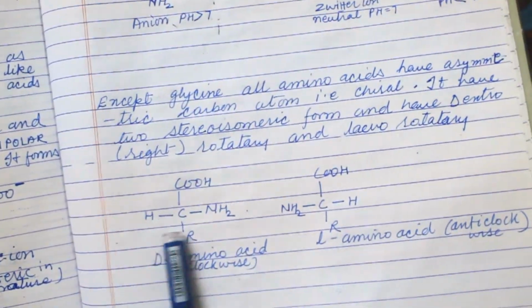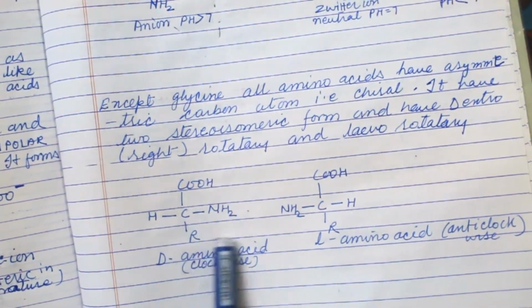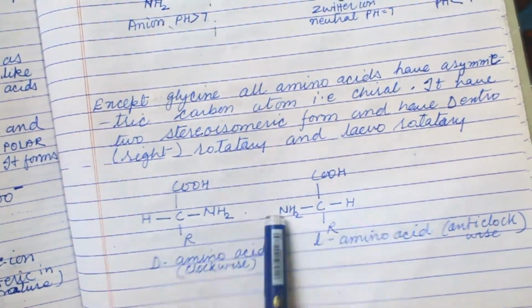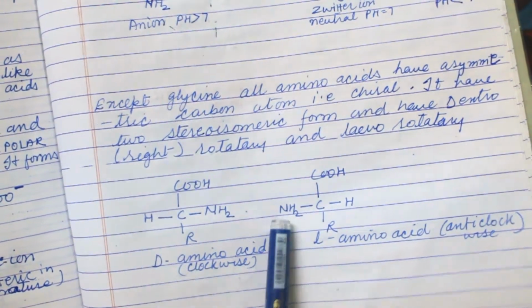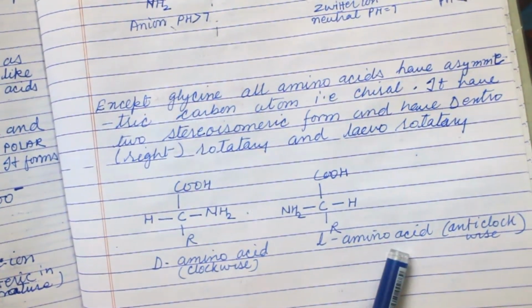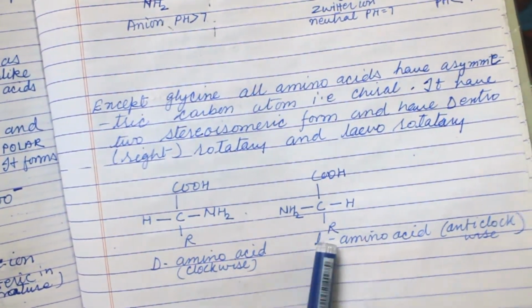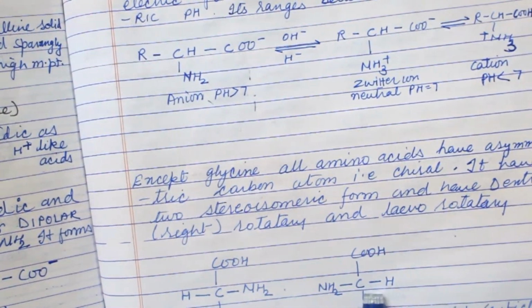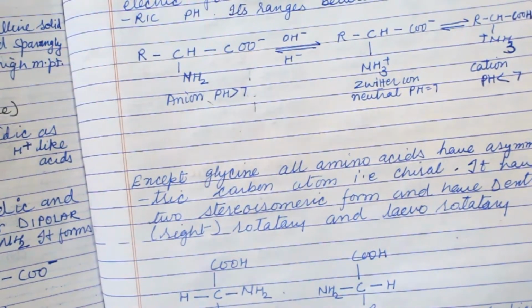When NH2 is here, that is dextro rotation. When NH2 is in this way, on this side, then it is levo amino acid, that is anti-clockwise rotation. So these two are the asymmetric carbon atom, or chiral.